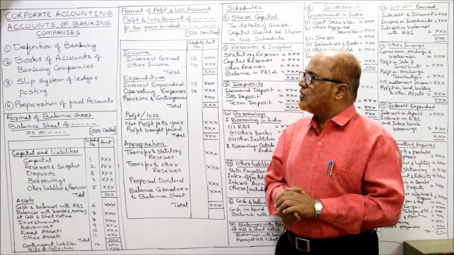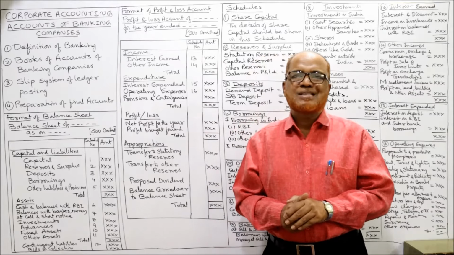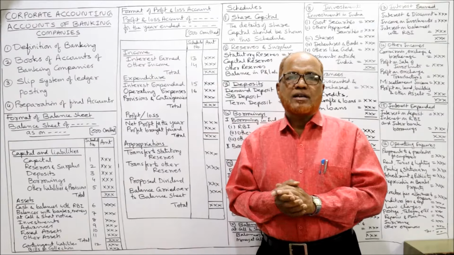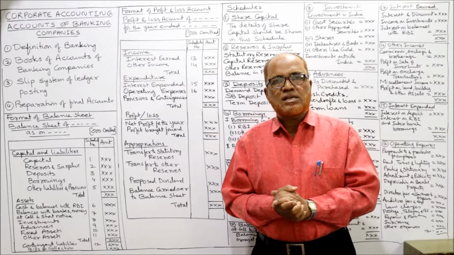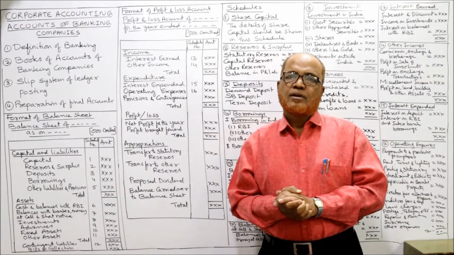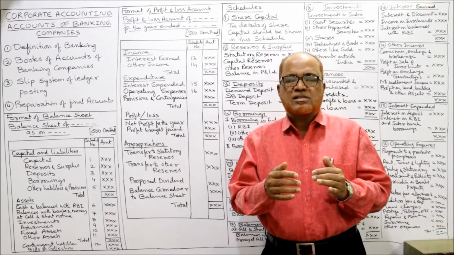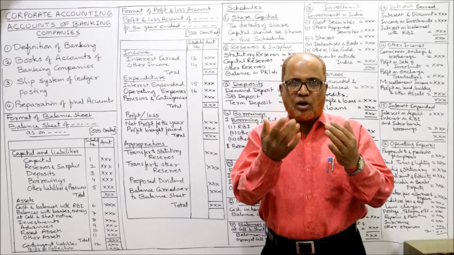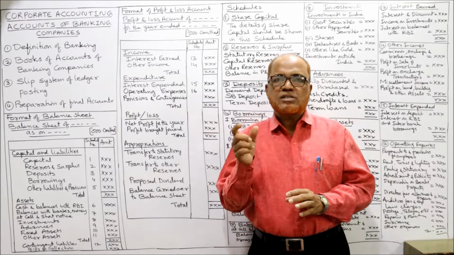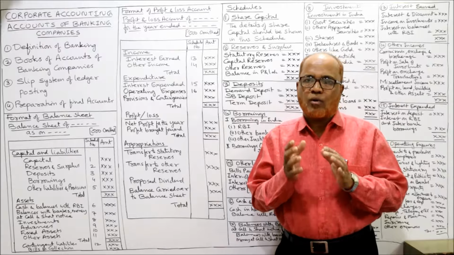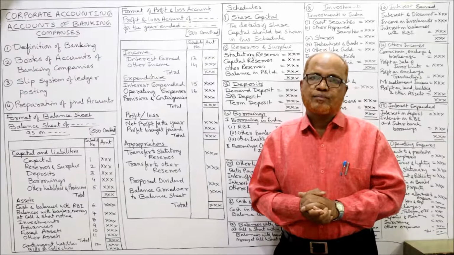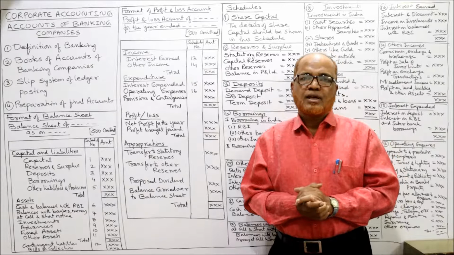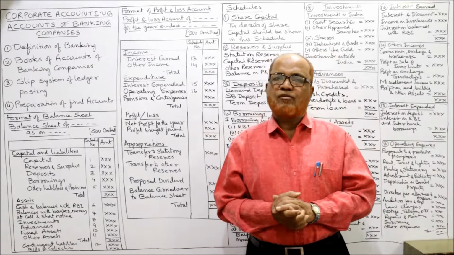The next topic is the slip system of ledger posting. Actually, the banks have to maintain an up-to-date record of all the transactions with the customers. That means the bank will receive from the customer, and the bank will pay on behalf of customers. The banks must keep all these records up to date. So in order to expedite the recording system, a slip system of ledger posting will be followed.